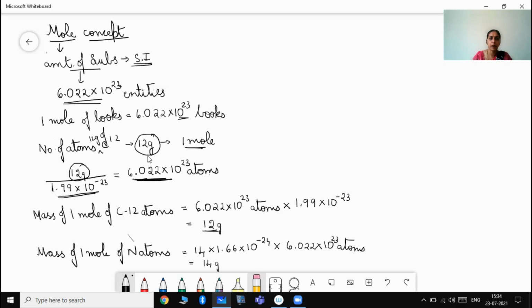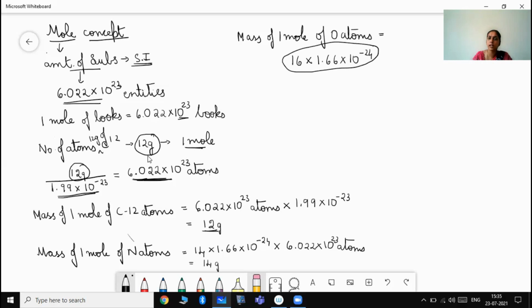In the same way, the mass of 1 mole of oxygen atom, in case you have to find out, is nothing but, you know that 16 into 1.66 into 10 to the power of minus 24 gives us the value of the mass of 1 atom of oxygen, isn't it? This is the mass of 1 atom of oxygen, correct? I hope you remember what we had studied just now. So this gives us the mass of 1 atom of oxygen.